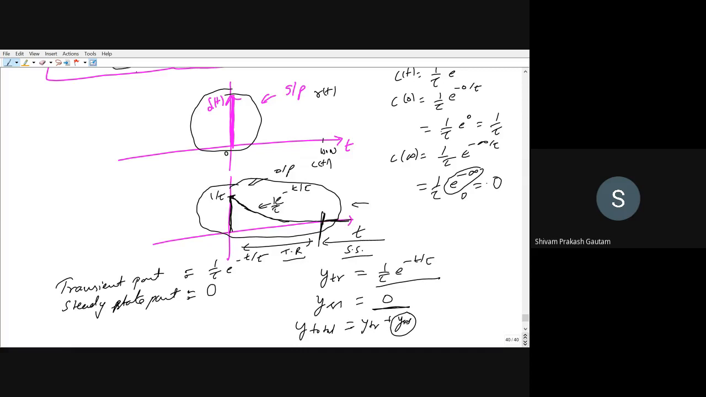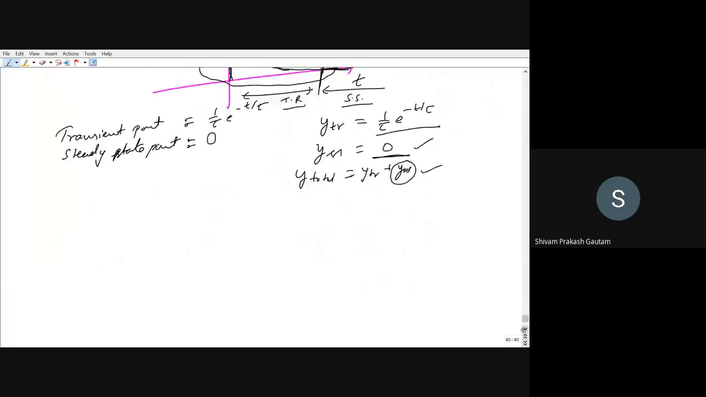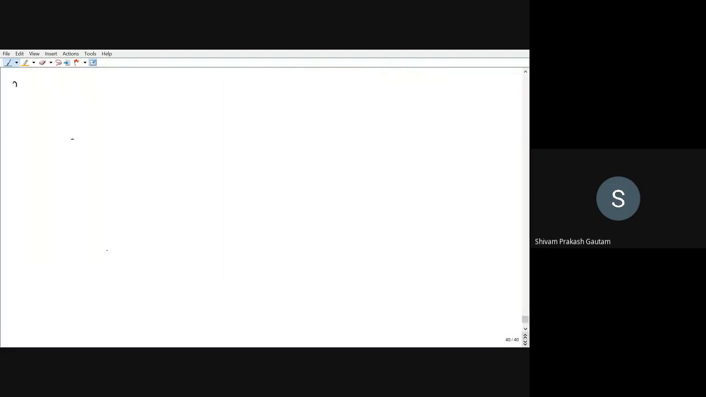We will consider the second input, that is unit step. You will find there is a finite amount of steady state response. So the total response is a combination of transient as well as steady state. Now we will consider unit step again, the second case. Unit step input. Sometimes it is also called the step response.